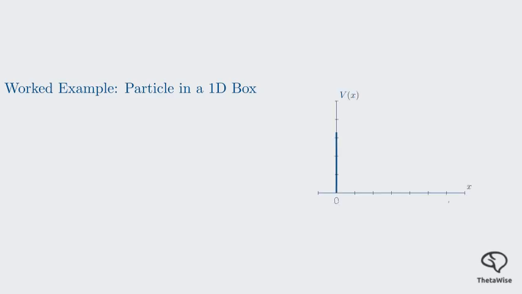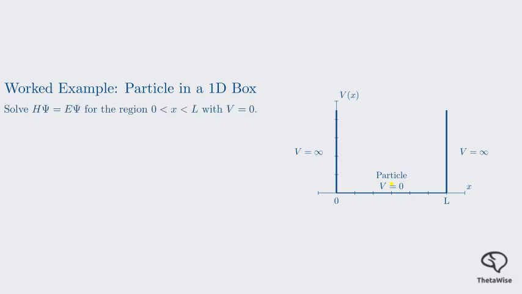Let's work through a very simple but fundamental example of solving the Schrödinger equation. The particle in a one-dimensional box. This might sound a bit artificial, but it's the perfect model to illustrate the quantization of energy. Imagine a tiny particle like an electron trapped in a one-dimensional box of length L. The walls of the box are infinitely high, meaning the particle can never escape. Inside the box, from x equals 0 to L, there's no force acting on the particle, so the potential energy is 0. At the walls, at x equals 0 and x equals L, the potential energy is infinite.